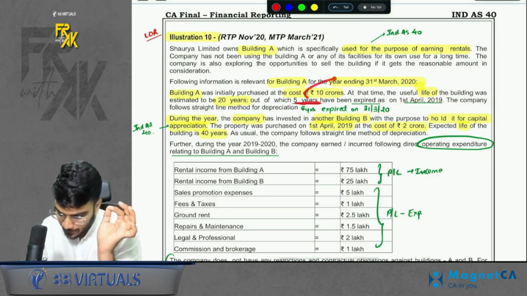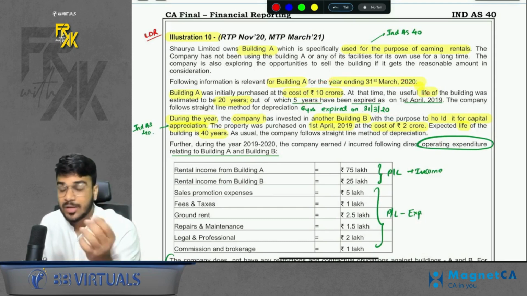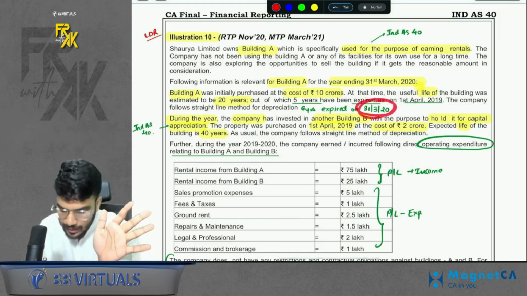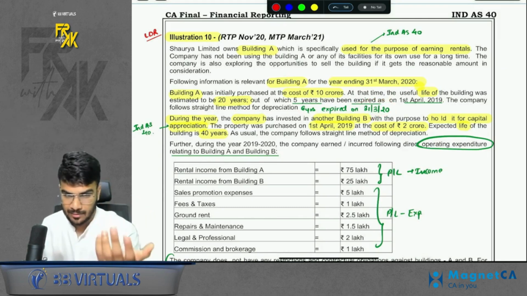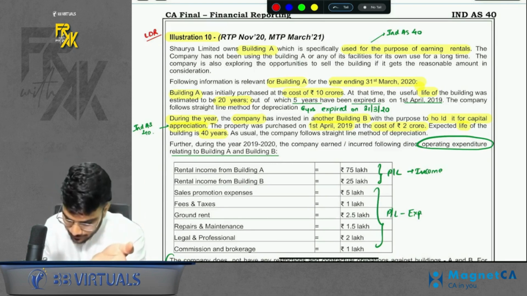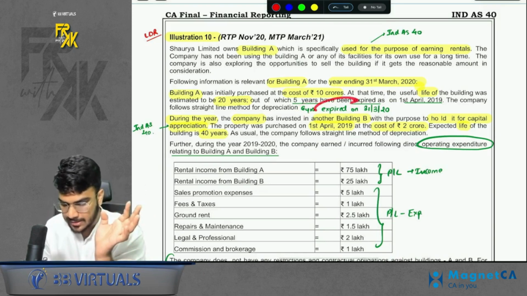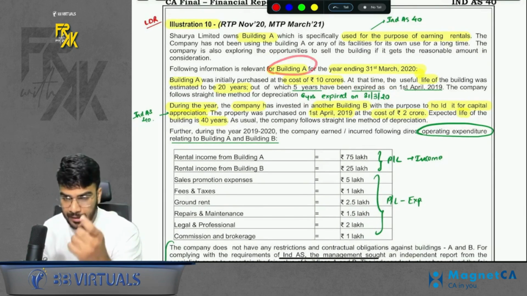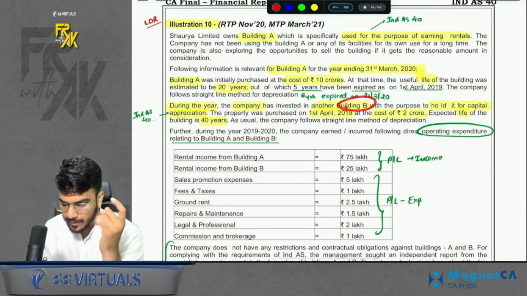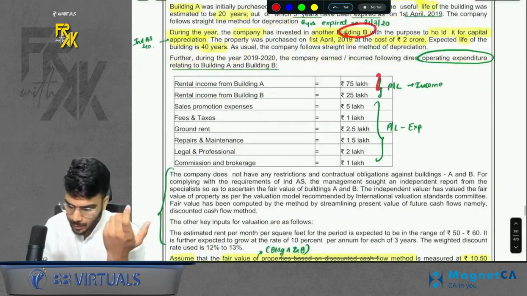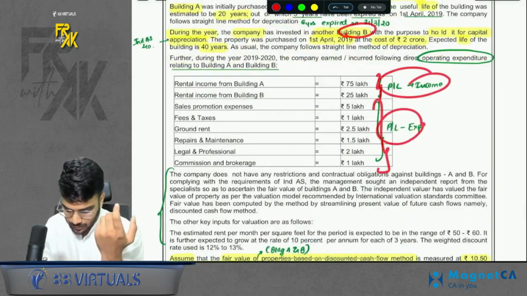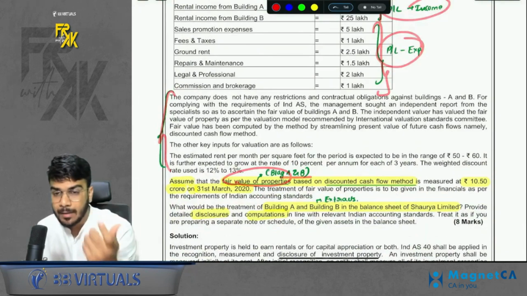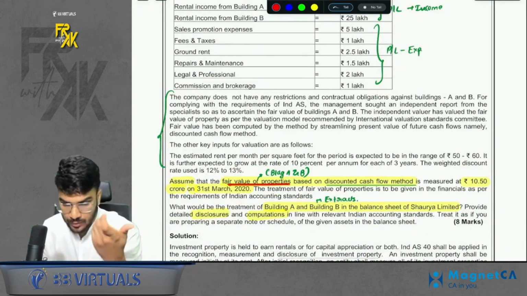So if on 1st April 19, you have become 5 years old, that means 1 year later, you will become how many years old? 6 years old. Remember the happy birthday example? Okay, sir. So the life expired is 6 years till 31st March 20. Do remember that part. So accordingly, we will calculate the depreciation of building A. Similarly, information for building B was also given. So we will do that. Some profit and loss items are given. We will record in profit and loss. And this para talks about the fair value information. So if building A and building B are investment property, fair value is used for disclosure purpose.